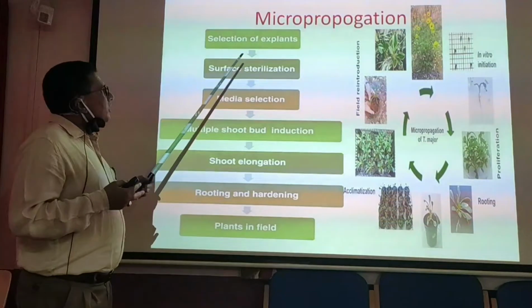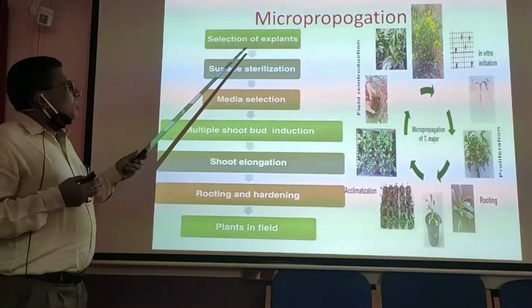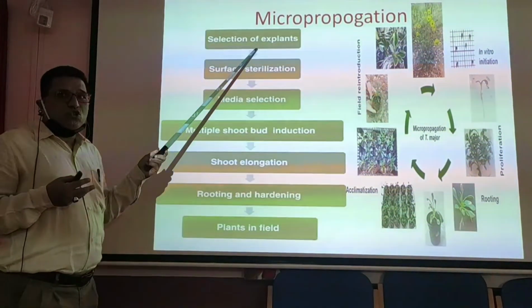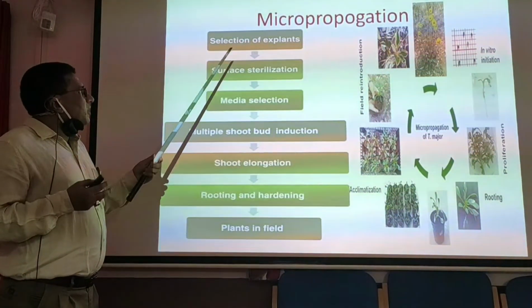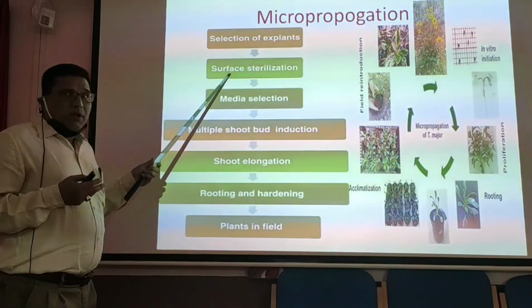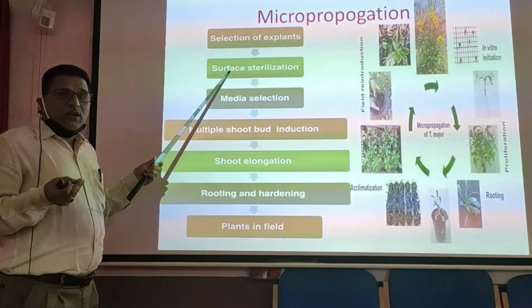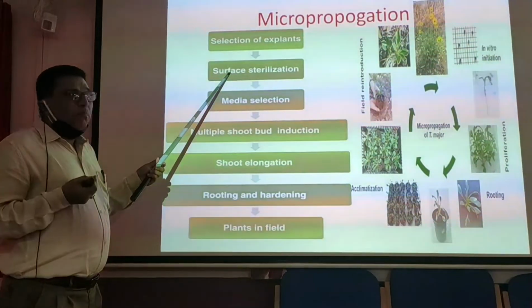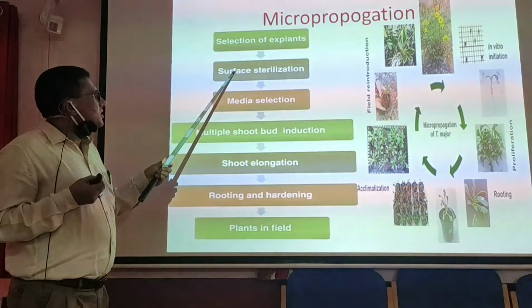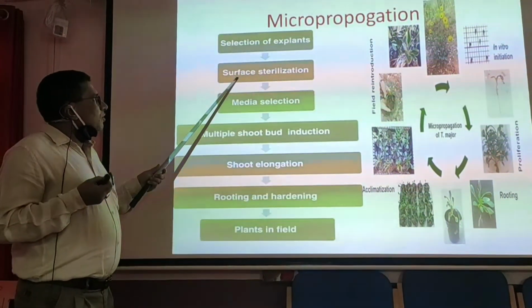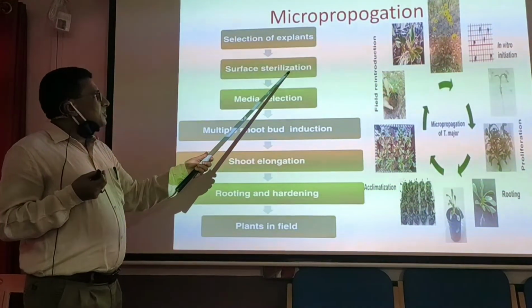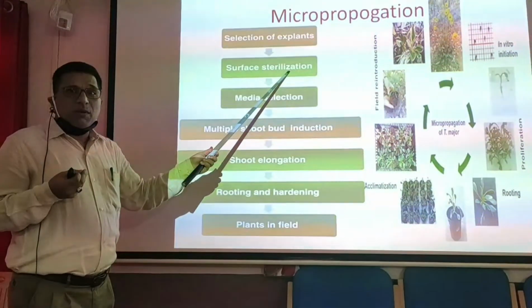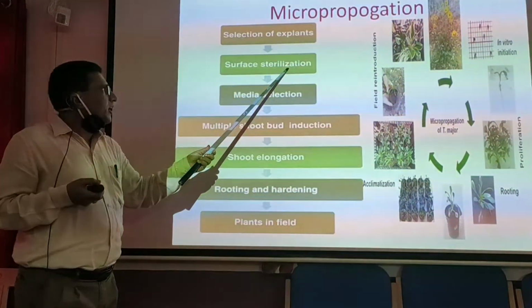For example, in micropropagation, we select which plant has to be grown through tissue culture technology. From that selected plant, we take an explant, maybe a leaf, a node, an internode, a bud, etc. That explant will be subjected to a process called surface sterilization, which we do with a chemical called sodium hypochlorite.